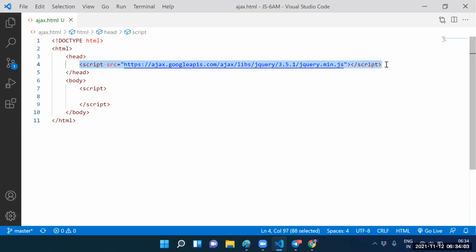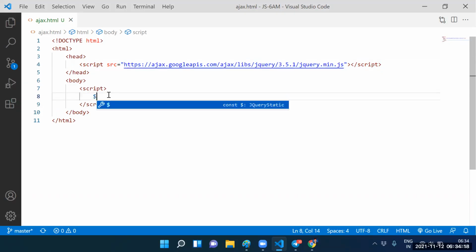Make an asynchronous call, sir. Including the jQuery library. After including the jQuery library, we need to call that jQuery. To call that jQuery, we have to call that jQuery.